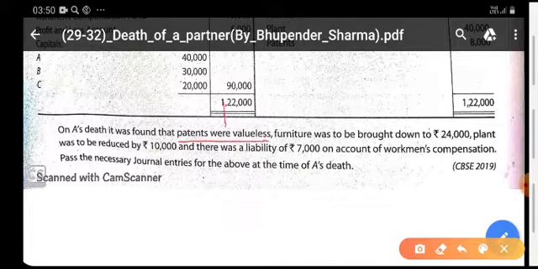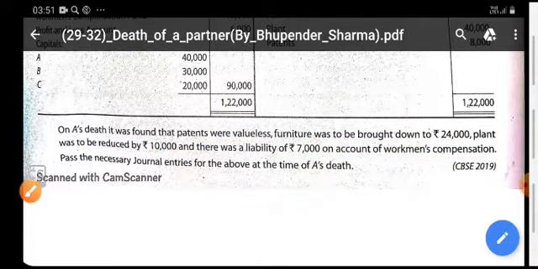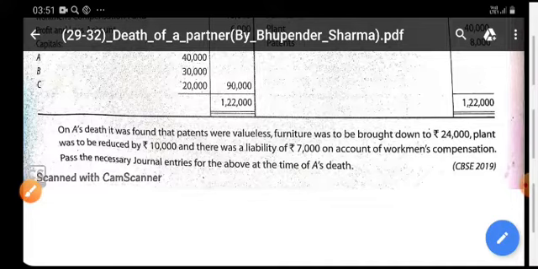Transaction number 1: furniture to be brought down. Transaction 2: plant was to be reduced down by. Transaction number 3: and this the liability. Transaction 4. For this, you have to pass the journal entries as the requirement of the question. Okay, now we are going to do the solution of this question.